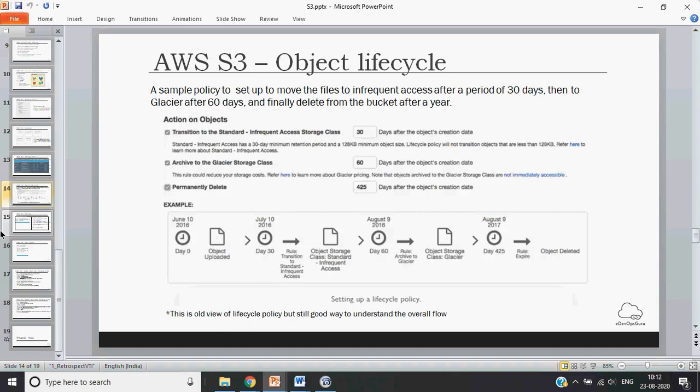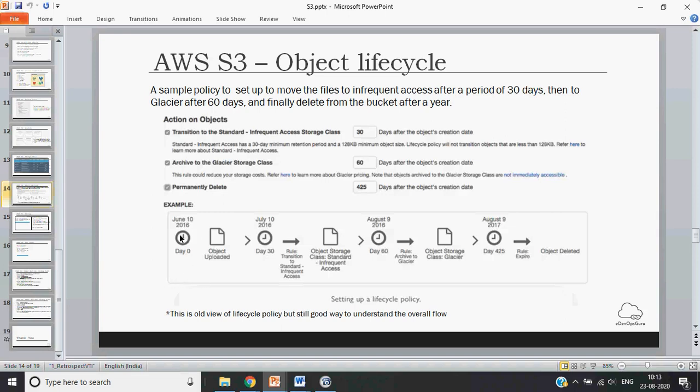And since S3 storage class charges are more for frequent usage, if you do infrequent access, then the charges will be less, and if you put it into a Glacier, then charges will be even less. So it makes sense to do the transition of your objects from one class to another class. That is also possible using S3. You can create an object life cycle. So this is one of the examples which is there.